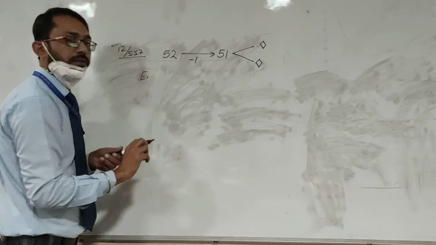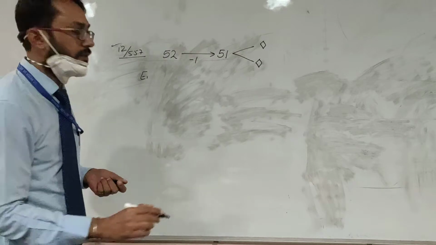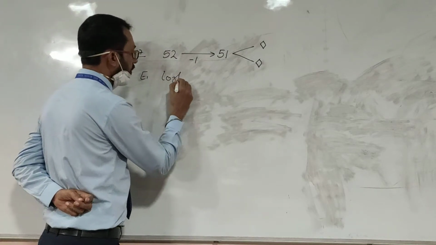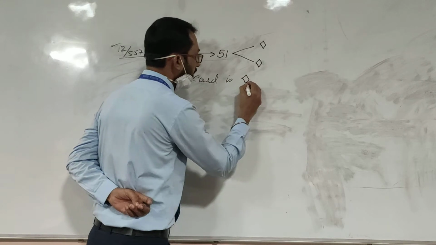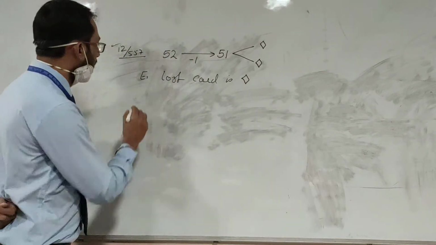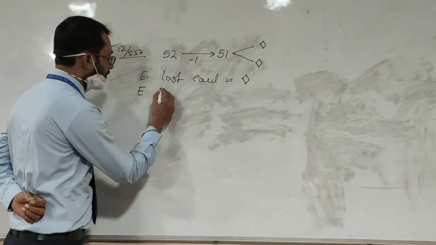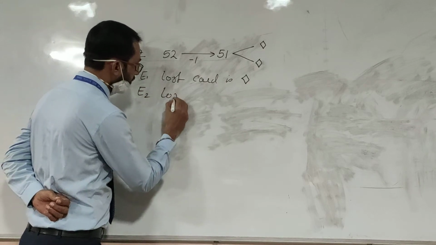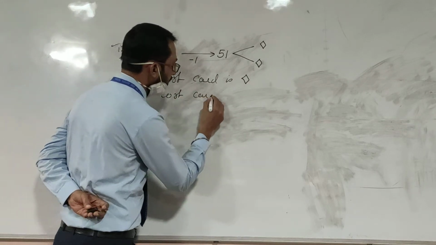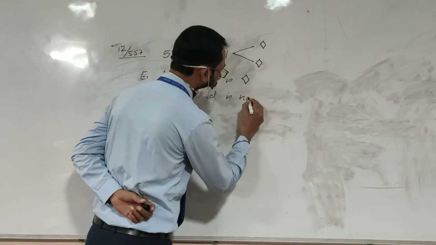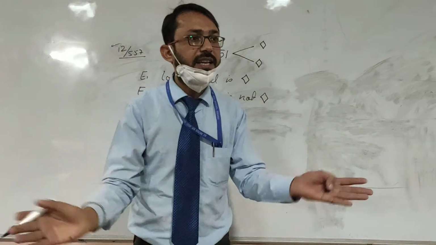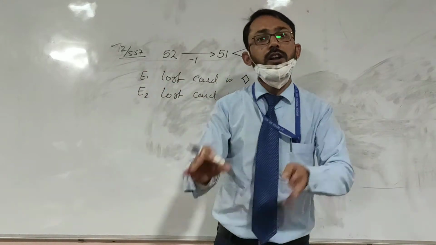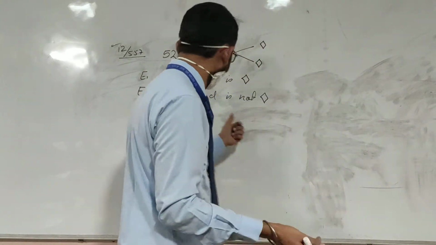E1: the lost card is diamond. E2 is the case where the lost card is not diamond. Only 2 cases are there: either the lost card is diamond or the lost card is not diamond.